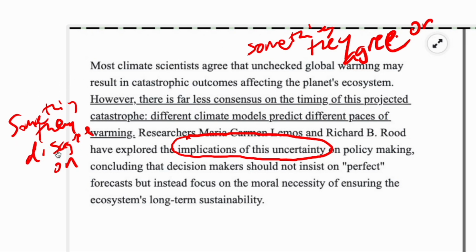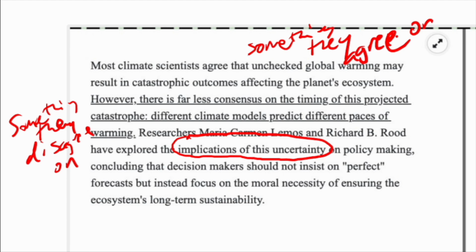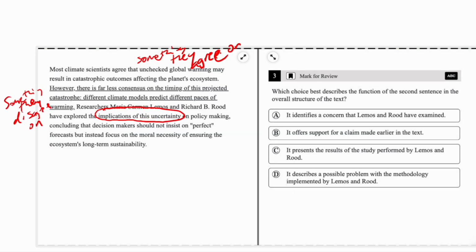It's something that climate scientists disagree on. Okay, A, is it a concern that they have examined? Maybe? That seems a little broad, but I wouldn't want to eliminate it just yet. B, it offers support for a claim made earlier in the text. No. Really the transition word there is all we need to eliminate B, because if it were offering support, it would say something like "for example" or "to illustrate this."